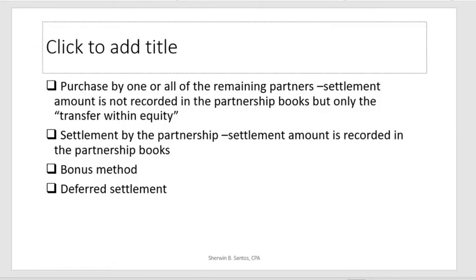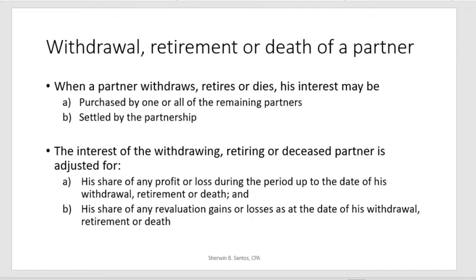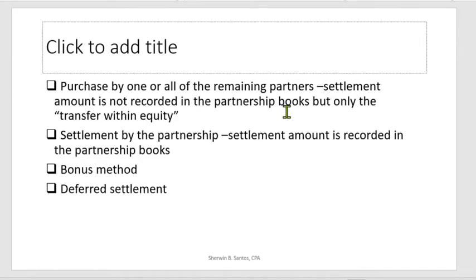Okay, let's go back to one item. I think I forgot this slide. The item discusses purchase by one or all of the remaining partners, where the settlement amount is not recorded in the partnership books, only the transfer within equity. This is what we did earlier. Settlement by the partnership, on the other hand, means the settlement amount is recorded in the partnership books. The first case was a purchase of interest by the remaining partner, in case of withdrawal.